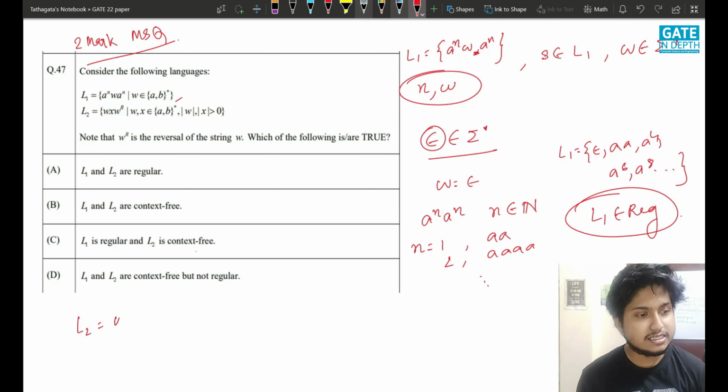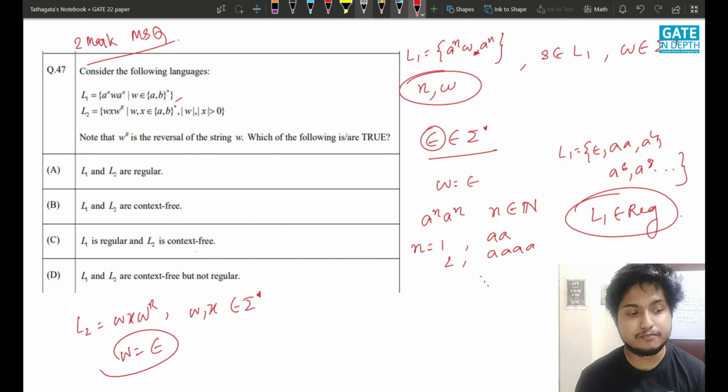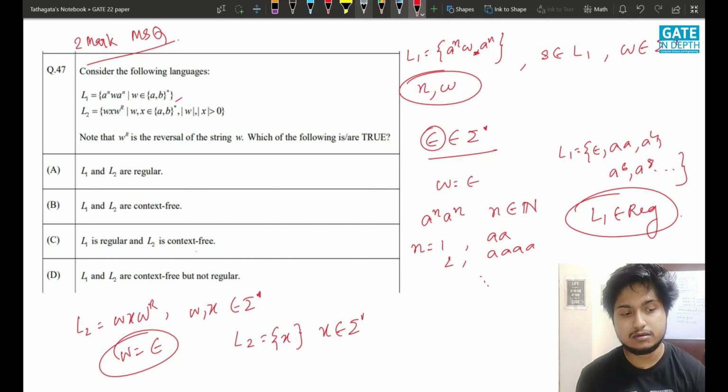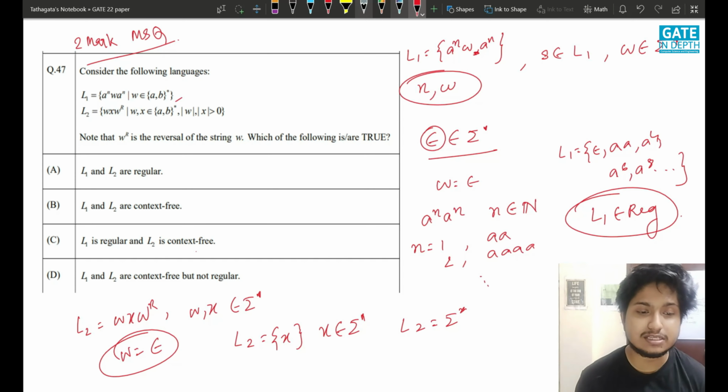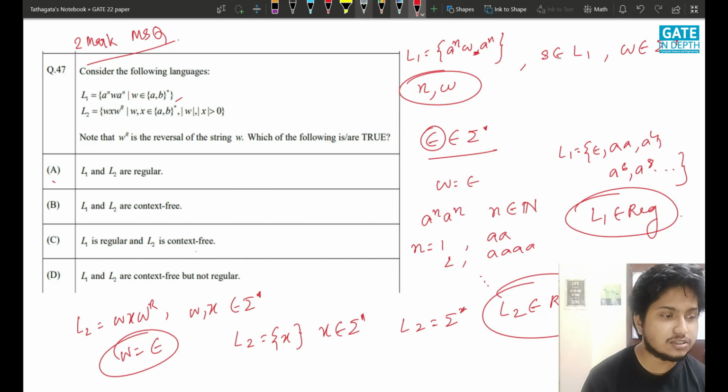For L2, it says w x w^R, where w and x both belong to sigma star. So we will put w equals epsilon. So L2 will have only x, where x belongs to sigma star. So what is L2? L2 equals sigma star. L2 does contain all the strings. So definitely L2 is also a regular language. So if L1 and L2 both are regular languages, yes, this is true.